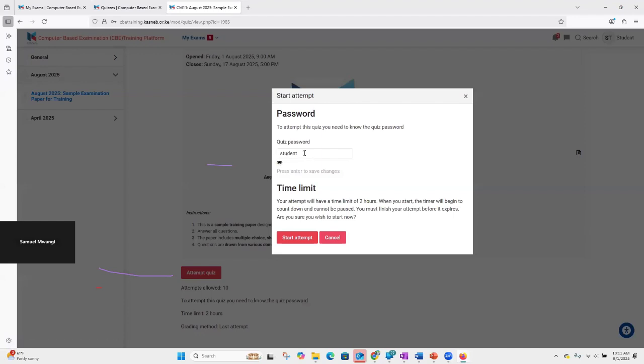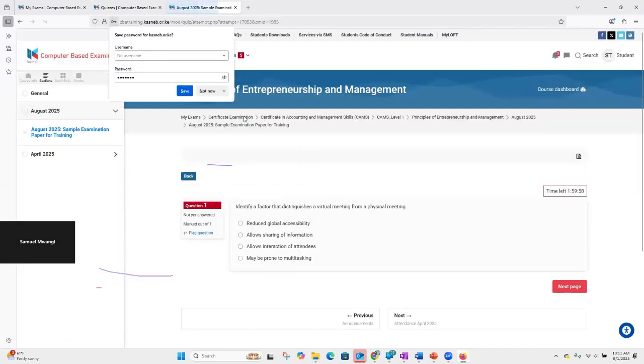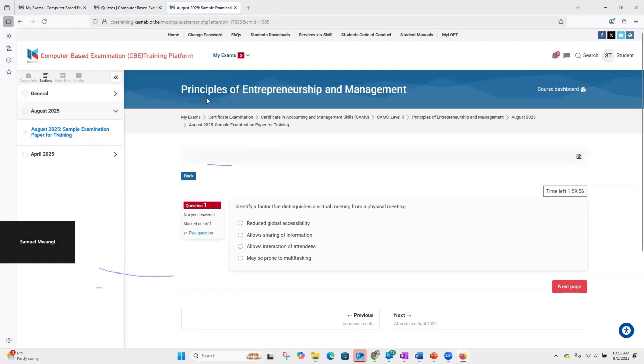Once you type in that password, the next thing you will do is click on Start Attempt. Let's click and see. Our password allows us to start the exam. And because it's successful, you can see that I've managed to go to the very first question.